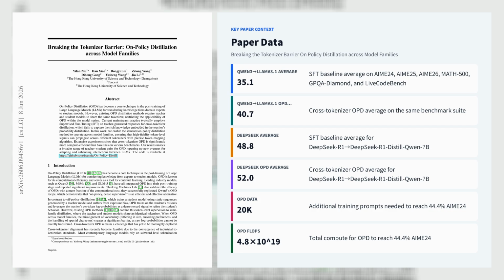The compute analysis is especially striking. To reach 44.4% on AIME 24, OPD needs only 20K additional training samples and 4.8 times 10^19 FLOPs, versus 482K samples and 1.17 times 10^21 FLOPs for an SFT extrapolation, making OPD about 24.1 times more compute efficient. The key result is that tokenizer mismatch no longer blocks dense token-level teacher supervision.